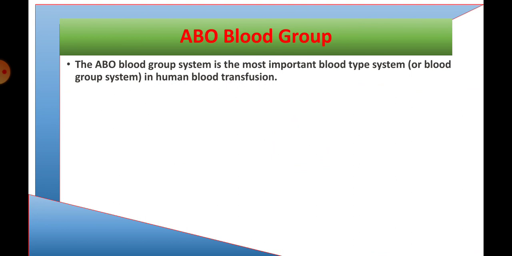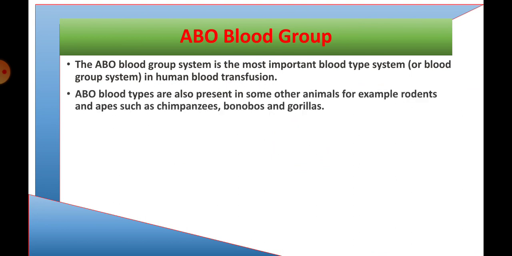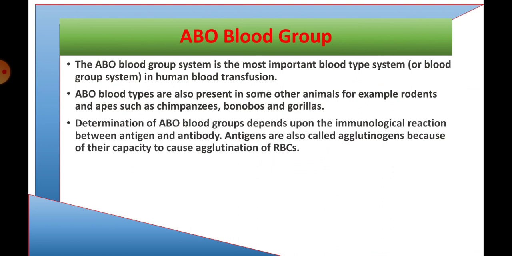The ABO blood group is the most important blood system for human blood transfusion, and it can be present in some other animals, for example rodents and apes such as chimpanzees, bonobos and gorillas. Determination of the ABO blood groups depends upon the immunological reaction between antigen and antibody.